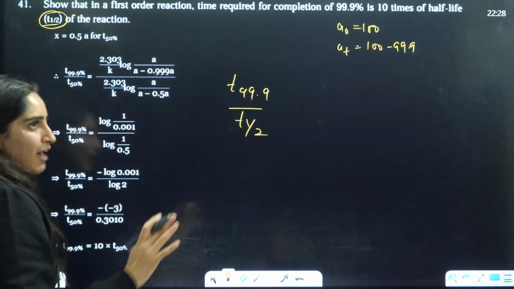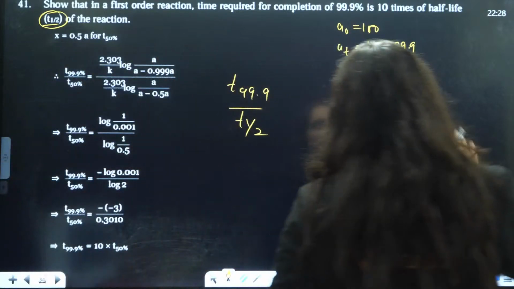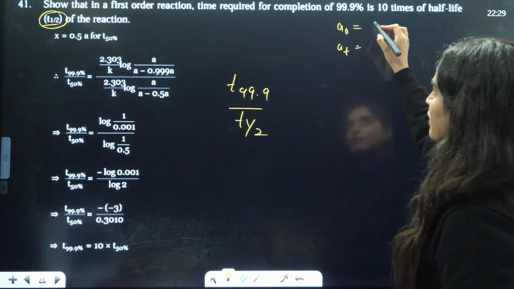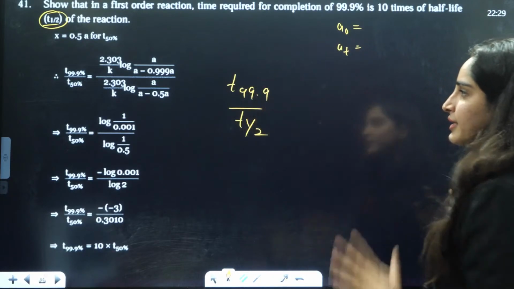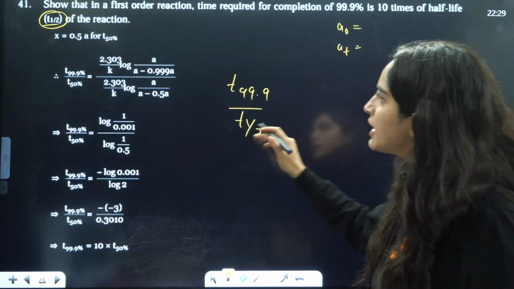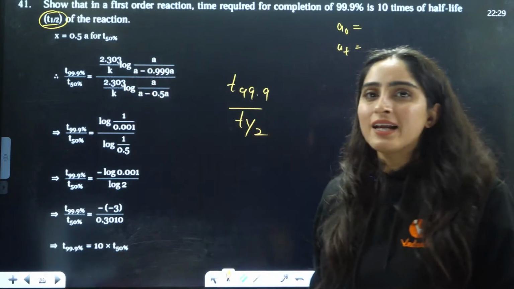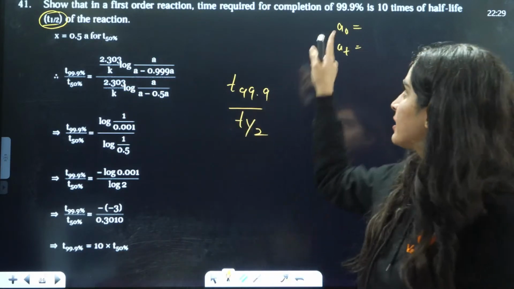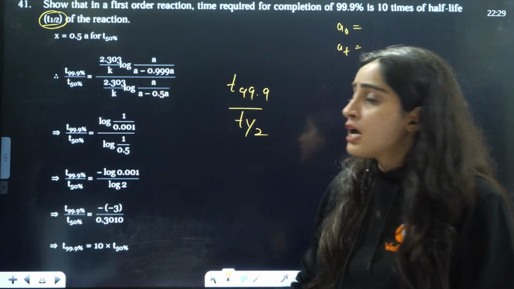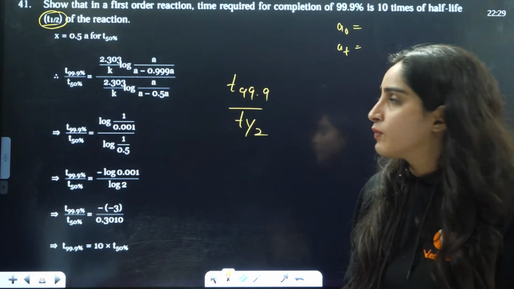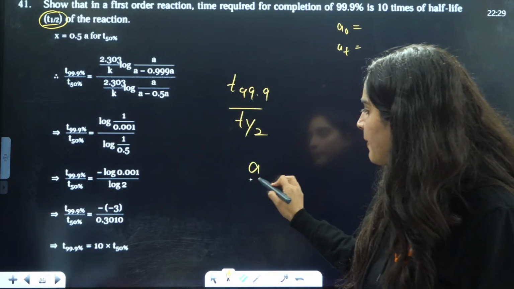In T half, here I have taken it as 100. Right. If you want to ease the calculation, you can just take it as A naught or A, whatever you can take. They have taken it as A. So I'll take it as A only. So this is initial. Final is from initial subtract that amount. So that is 99.9% of A will be subtracted from here. For T 50%, you will subtract A by 2 from here.